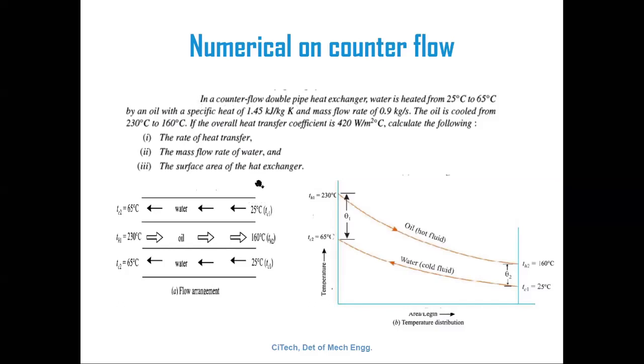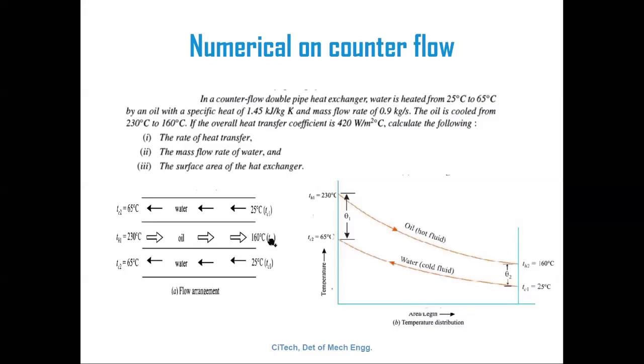The given diagram is a double pipe. This is the inner diameter and this is the outer diameter. In a counter flow double pipe heat exchanger, water is heated.